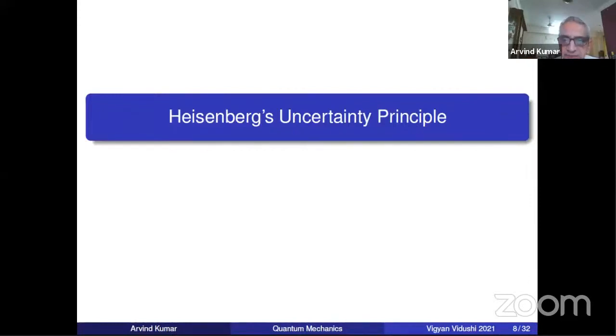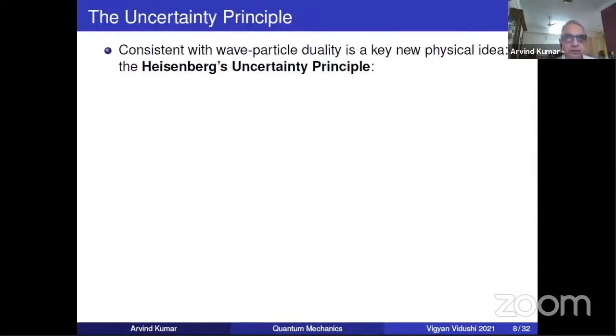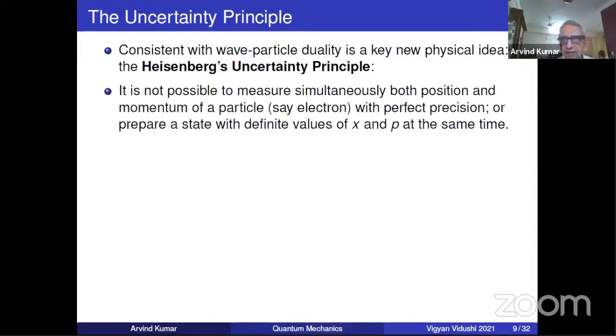I go with the uncertainty principle. Consistent means something which agrees with particle duality is a new idea, and that's the uncertainty principle. All of you know that we cannot simultaneously, at the same time, determine the position and momentum of a particle with perfect precision. Another way of saying this is you can't prepare an electron with a definite value of x and p. So you don't need to use the word measure. You can even say we cannot prepare an electron state with a definite value of x and p.